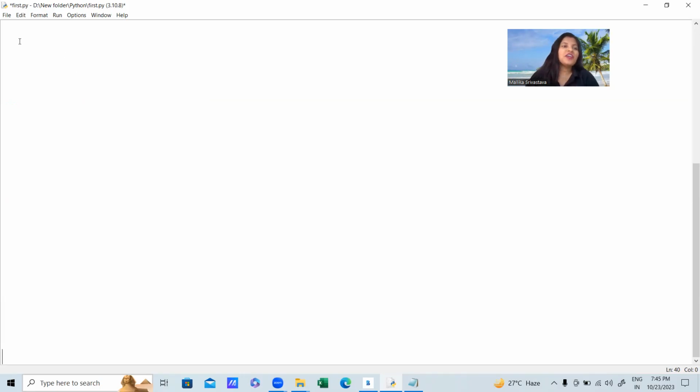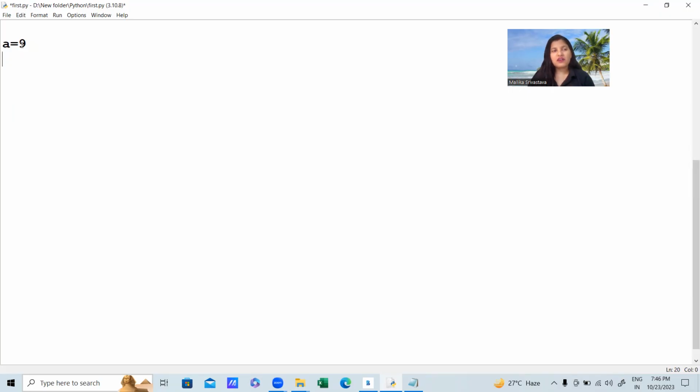Okay, let's prove it. Suppose in A, I'm using 9. So 9 is an integer type of data, and I have not declared it yet. Let's see what kind of data Python understands it as. But the problem is how we can check it. For that, we have a function called the type function, by which we can find out the type of data.